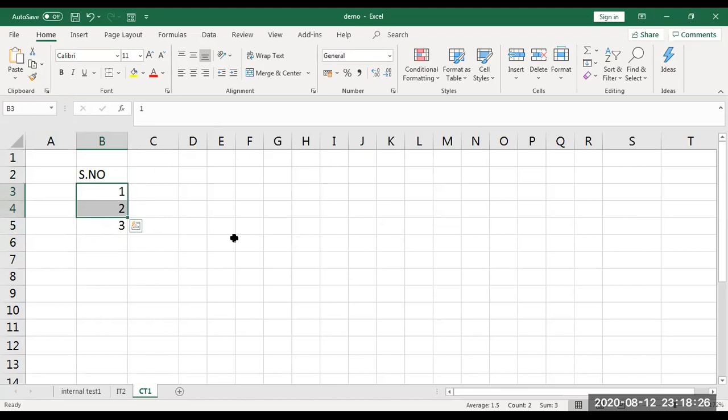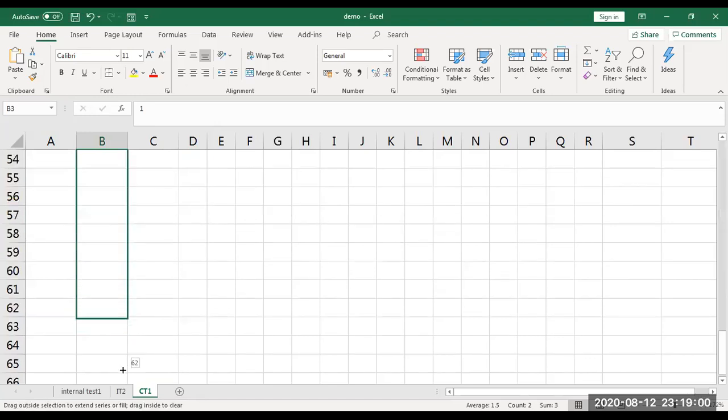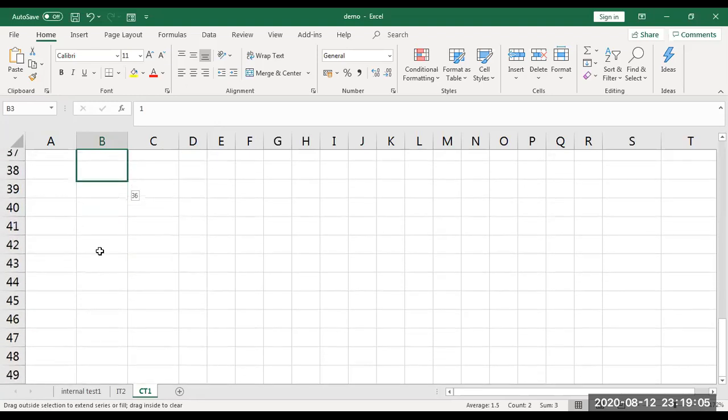And the mouse pointer, you can see it is quite big, correct? Slowly bring the same mouse pointer to the right end corner. Once again, I am selecting the first 2 values. The mouse pointer looks normal, usually the big white cross symbol in Excel. But when you bring it to this right end, you can see the pointer size reduce. This time, hold the pointer and drag it. Say I have 39 students in first year, so I can place values up to 39.